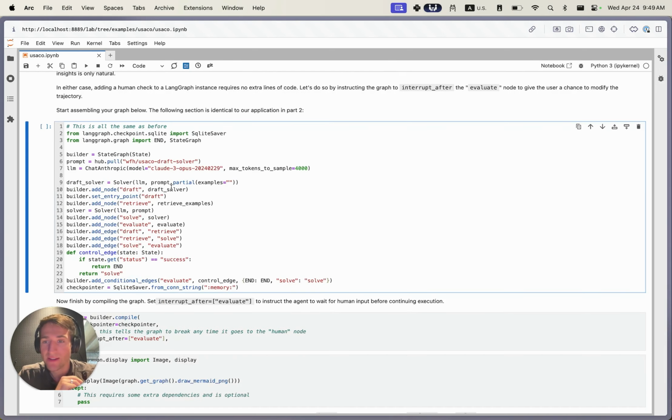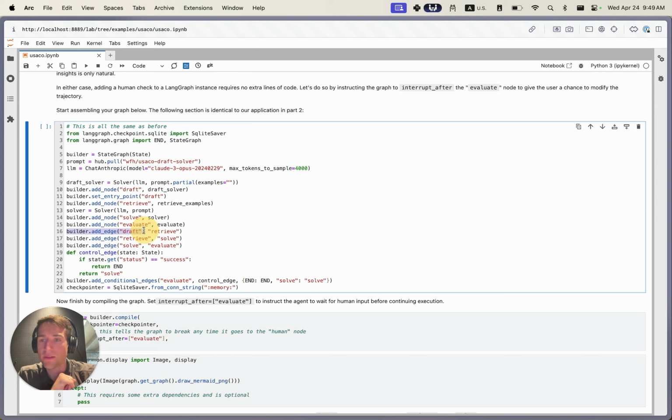This code block here is exactly the same as in part 2. We get our checkpointer here. We're just going to do that in memory. We've got our state graph. We're using the exact same state here. We've got the prompt and LLM. We create this draft solver, add it to the node. We set that as the entry point. We create the retrieve node. We create the solver node and the evaluation node to run the test cases. Then we start connecting them.